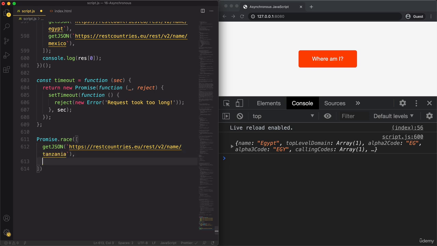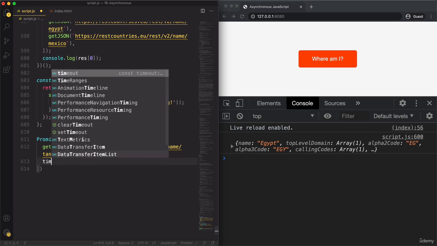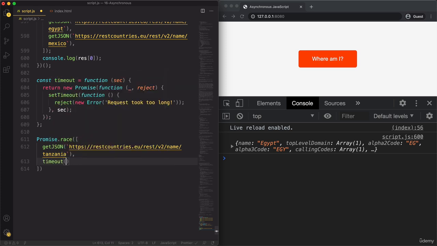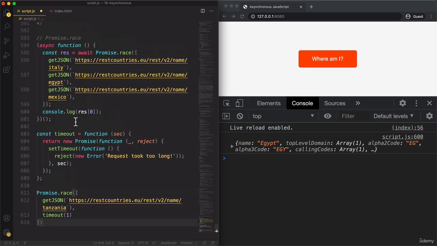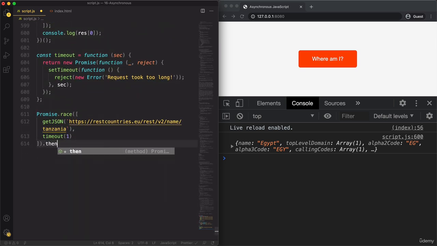And the second promise is then going to be the timeout. So let's say that we only want to wait like 1 second. And so we will have these two race against each other. And if the timeout happens first, then all of this here will be rejected, right? And so basically that will then abort the fetch that is happening here in getJSON. So I could have used, again, async await, but why not use the then method also here?